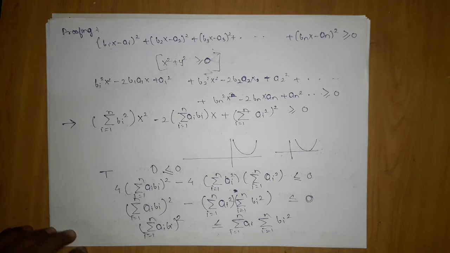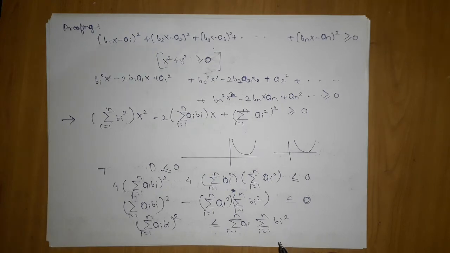Equality will hold when they become equal, which happens only if a1 upon b1 and so on are equal. Then they will cancel out, and equality holds.